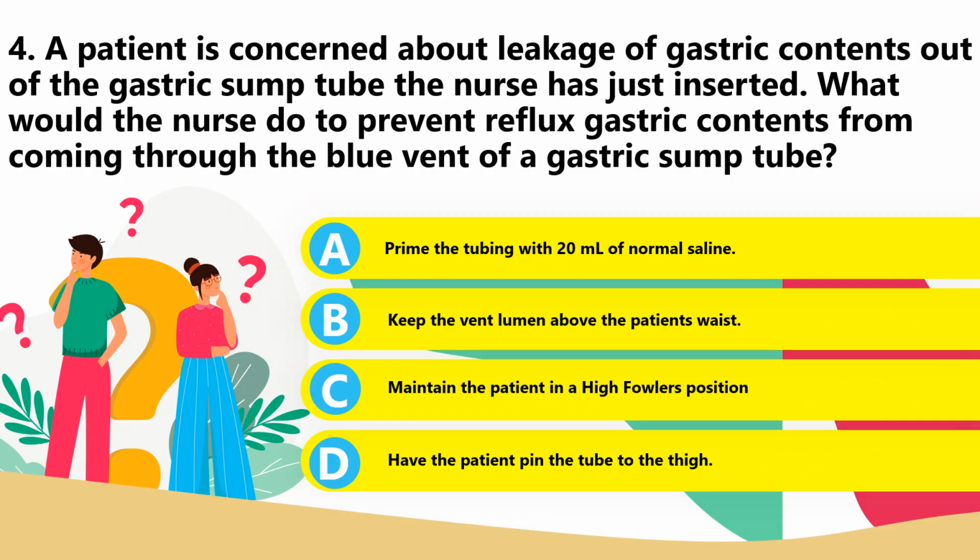Of course, the blue lumen should be kept above the patient's waist to prevent reflux of gastric contents through it. Otherwise, it acts as a siphon. So the best answer for number 4 is letter B. A one-way anti-reflux valve seated in the blue pigtail can prevent the reflux of gastric contents out of the vent lumen. To prevent the reflux, the nurse does not prime the tubing, maintain the patient in high Fowler's position, or have the patient pin the tube to the thigh. So number 4, the best answer is letter B.